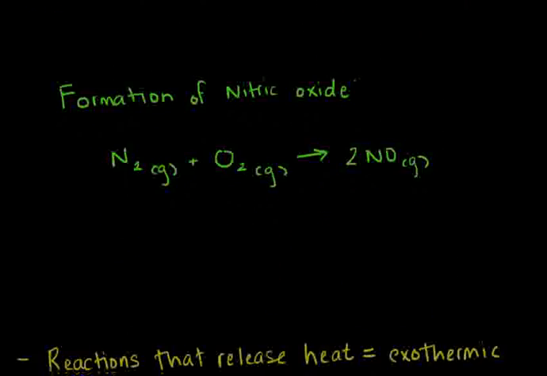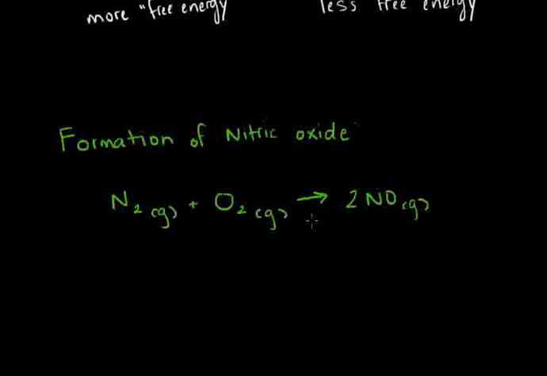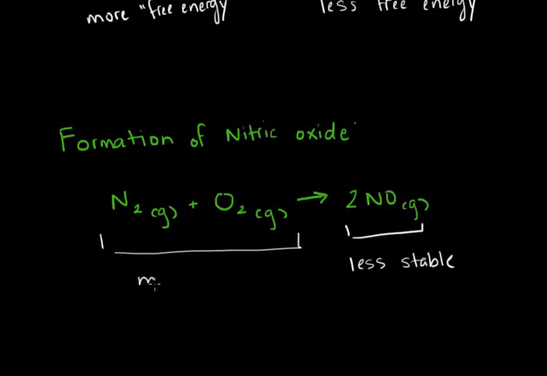Let's look at another reaction, the formation of nitric oxide from nitrogen gas and oxygen gas. In this scenario, nitric oxide, NO, is less stable than its reactants. Its reactants are more stable. Just like we described up here, if something's less stable, it has more free energy.